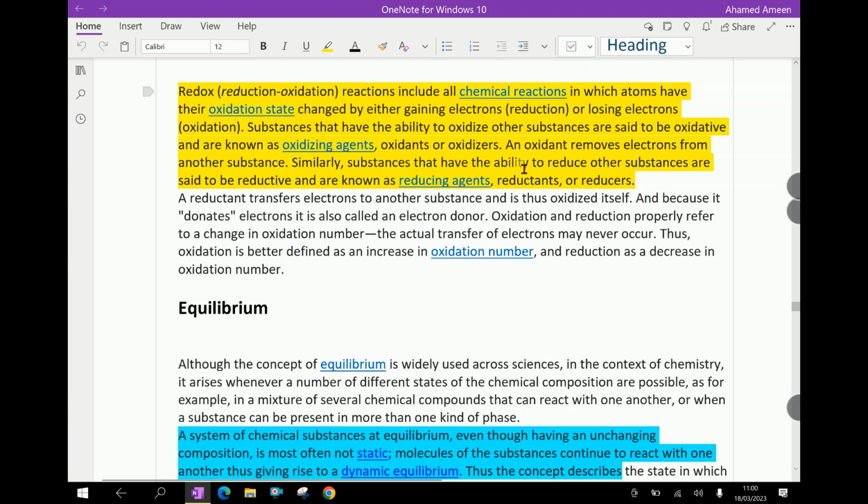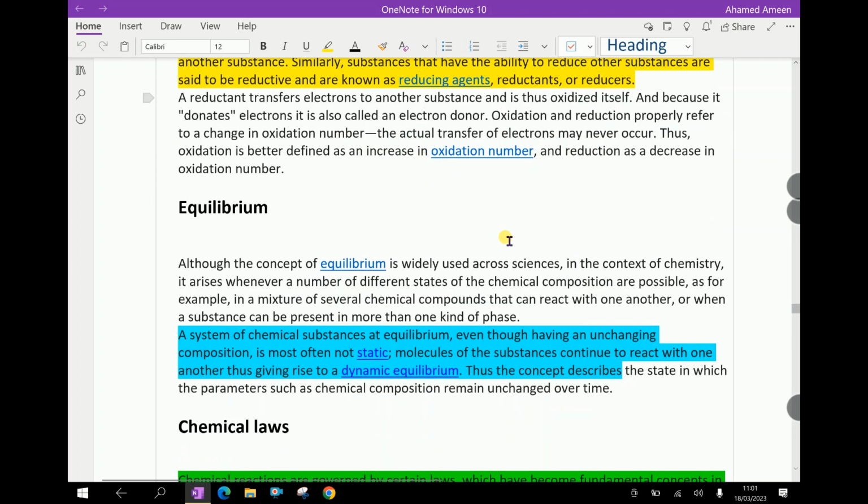Oxidants are oxidizers. An oxidant removes electrons from another substance. Similarly, substances that have the ability to reduce other substances are said to be reductive and are known as reducing agents, that is reductants or reducers.